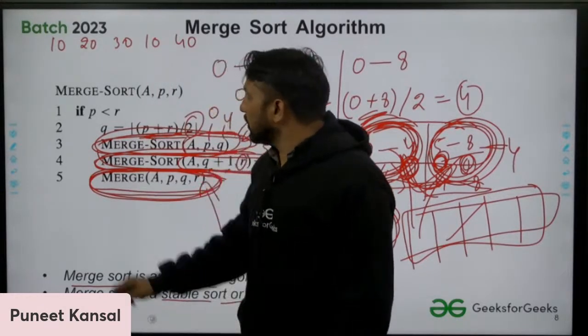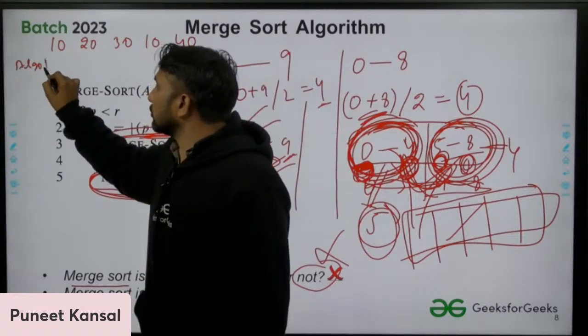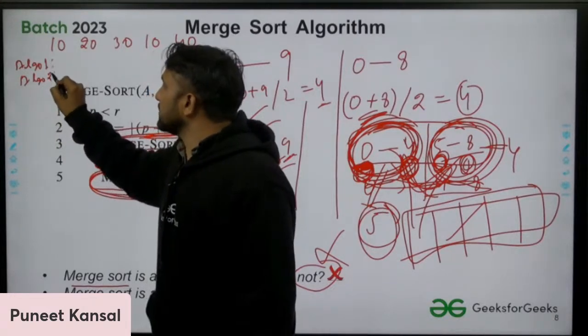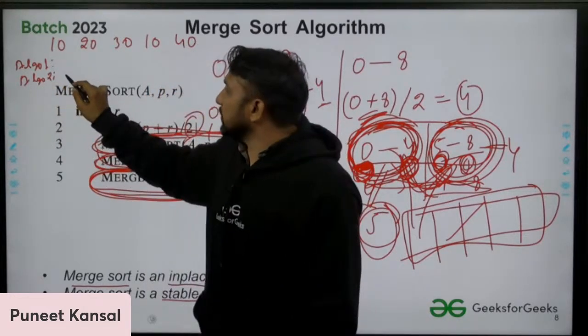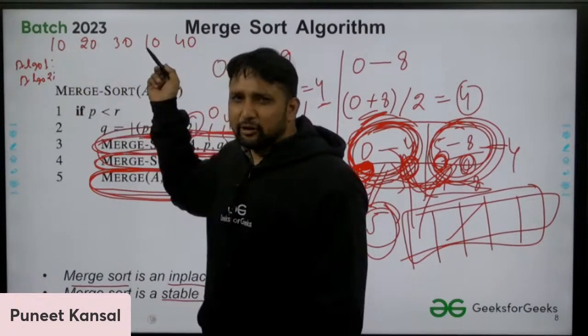Say you give me two algorithms, algorithm 1 and algorithm 2. See how these two algorithms behave. Suppose these two numbers have the same value, 10 and 10.